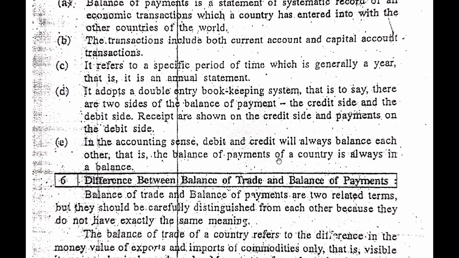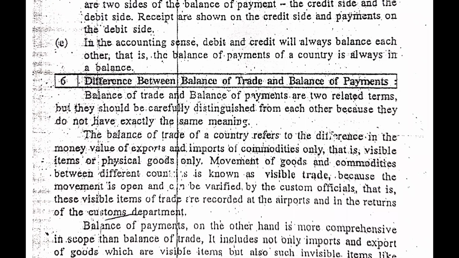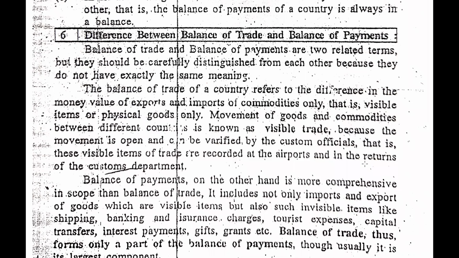That is the balance of payment of the country, it is always in balance. Difference between balance of trade and balance of payment. So guys, as I have explained well, balance of trade only considers the import and export of visible goods, but balance of payment considers both visible and invisible goods. So here the biggest difference between them is this. Now we will see under it.